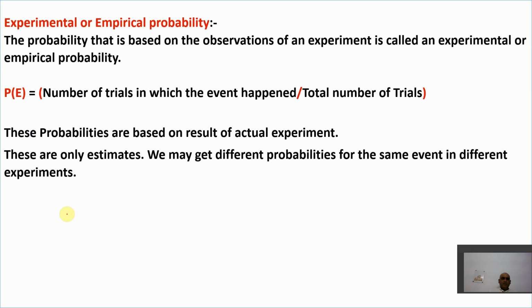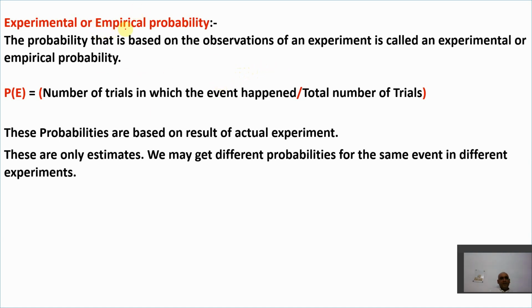So here is the term experimental or empirical probability. This is a concept which we have already learned in class 9. I am believing that you know this very well, right? If you have not studied it in class 9 properly, go to the class 9 chapter. Have a quick glance at it, try to understand it, then link it with the chapter concepts in class 10. You will have a very good understanding of probability.